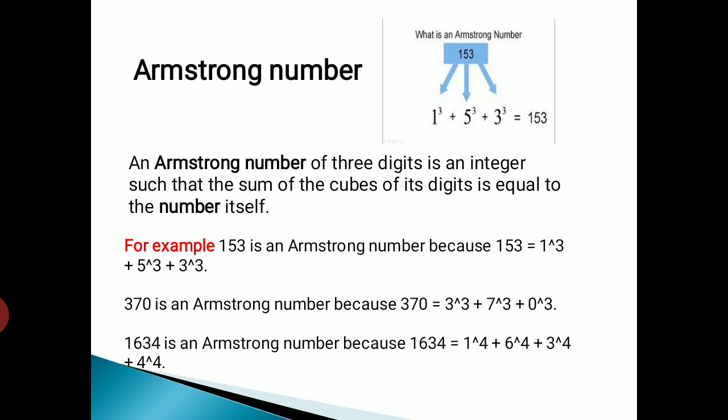Next I consider a 4-digit number, 1634. Now I am going to check whether it is an Armstrong number. For a 3-digit number I take cube, but for 4-digit we have to take power 4. That means 1 power 4 plus 6 power 4 plus 3 power 4 plus 4 power 4. If I add all those values, definitely I will get that same 1634. Therefore 1634 is an Armstrong number.